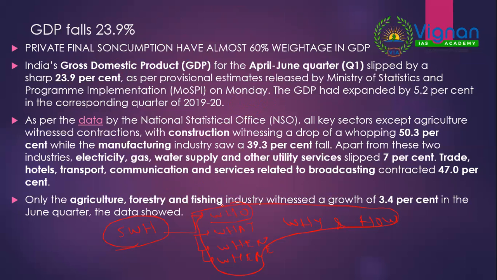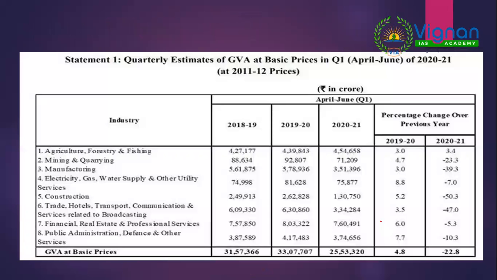So who releases GDP? The Ministry of Statistics and Programme Implementation. What is it telling? That GDP fell by 23.9%. It contracted. When? In the first quarter of this financial year. Now where? In which sectors? Before going to where exactly GDP declined, you should know the various sectors under GDP.